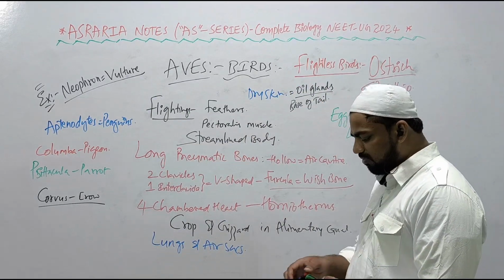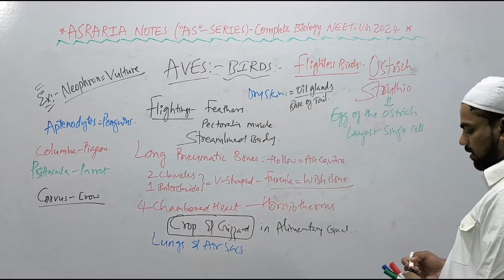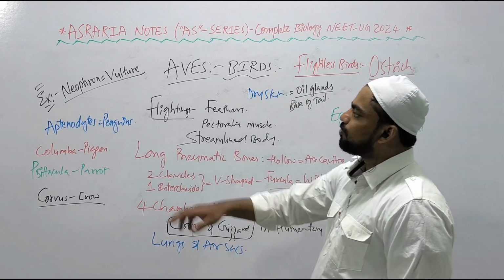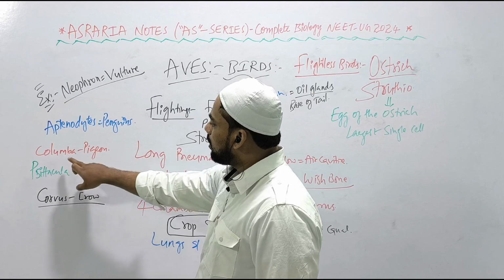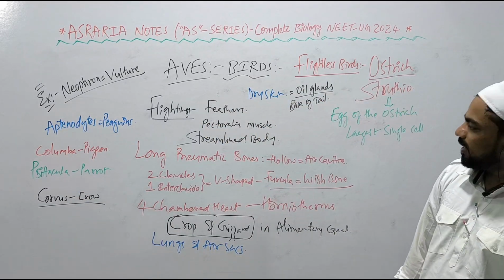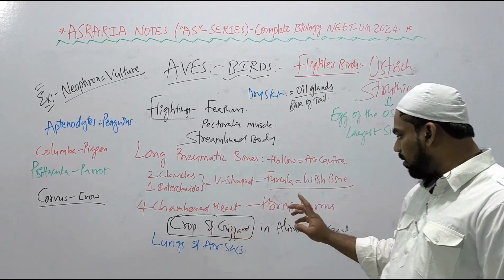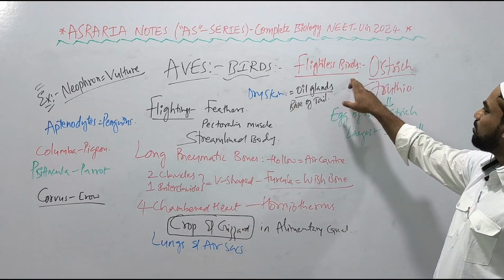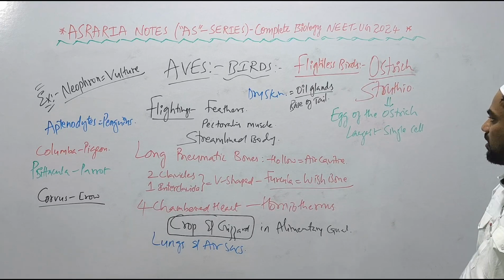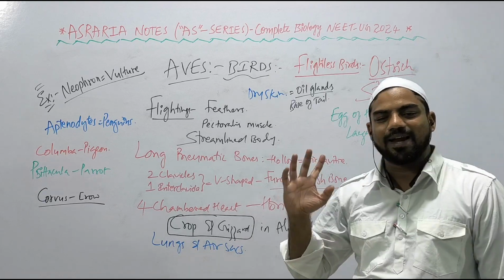In the alimentary canal, we can find crop and gizzard in Aves, right? Lungs and air sacs for respiration, right? Examples are Neophron, vulture, Aptenodytes, penguin, Columba, pigeon, Psittacula, parrot, Corvus, crow. So this is all about Aves. Important points are long pneumatic bones with hollow air cavities, and crop and gizzard in the alimentary canal of Aves. Flightless bird is Struthio, ostrich. Egg of the ostrich is the largest single cell. Skin of birds is dry, except at the base of the tail where there are oil glands.